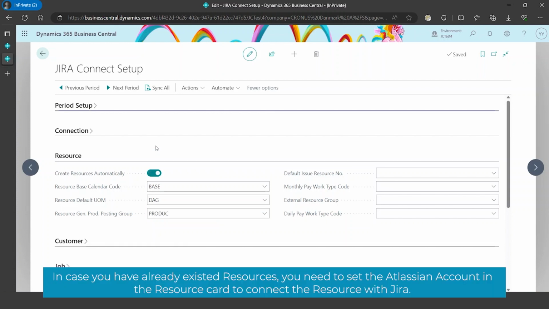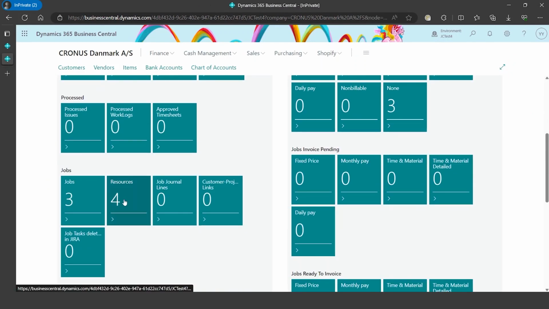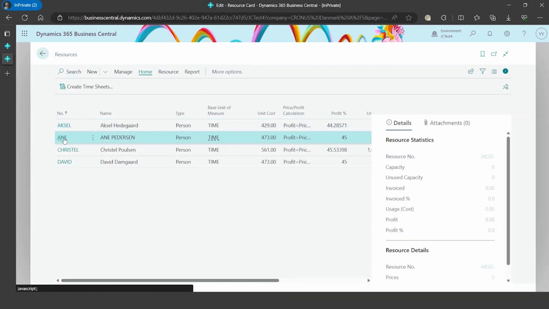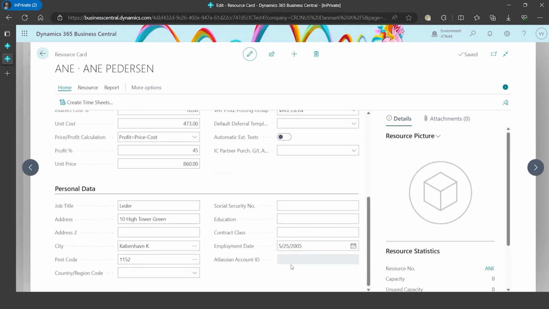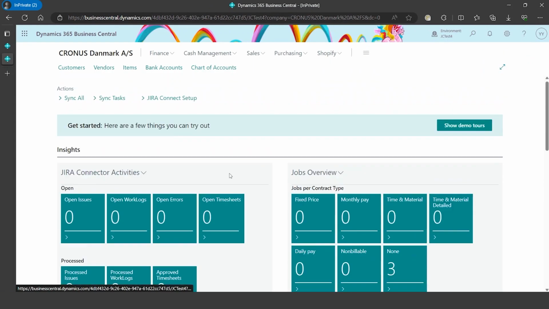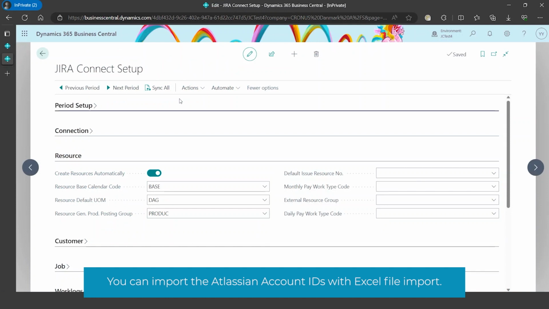In case you have already existing resources, you need to set the Atlassian account in the resource card to connect the resource with Jira. You can import the Atlassian account IDs with Excel file import.